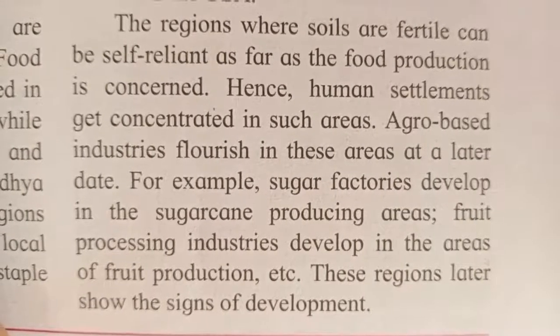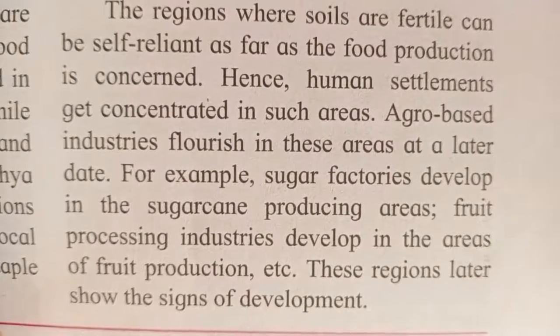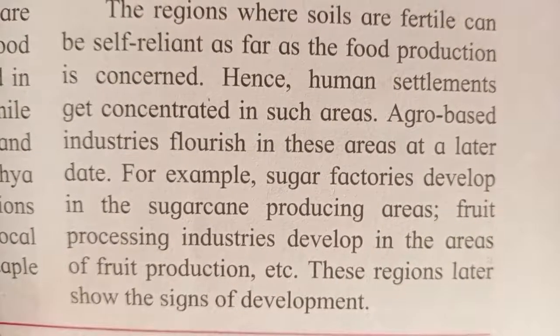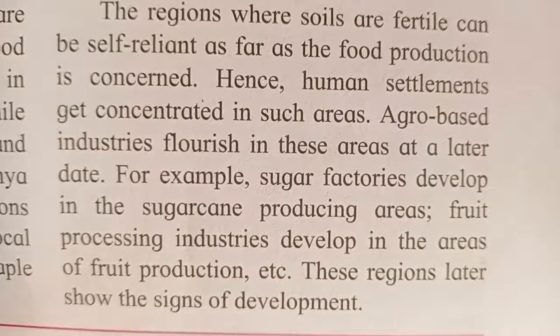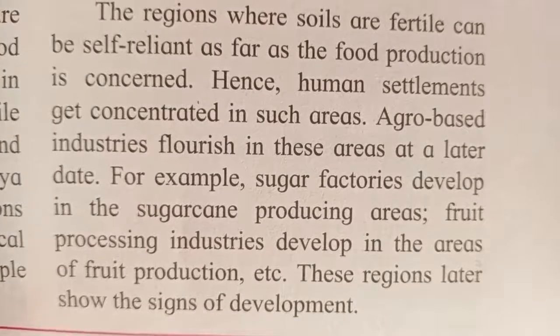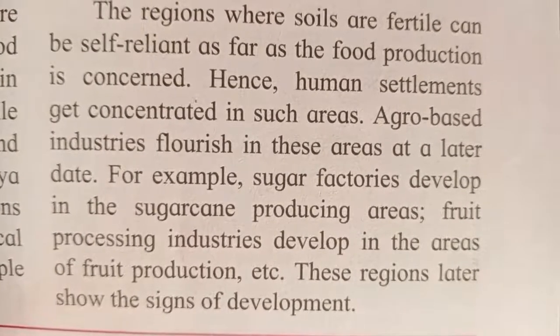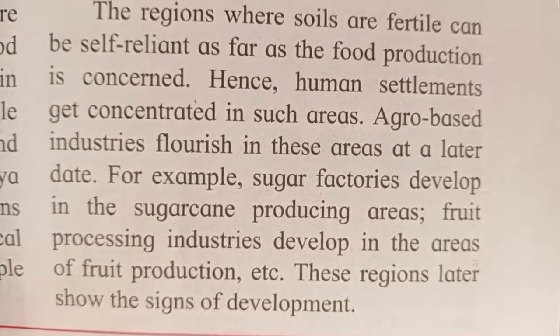So later on, the industries which are dependent on the agricultural activity, like for example, sugar factory is dependent on the cultivation of sugarcane. Cotton factory is dependent on the cultivation of cotton plant. So these factories are known as agro-based industries.